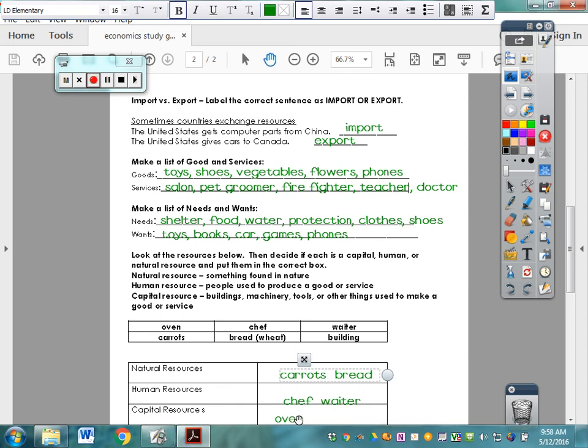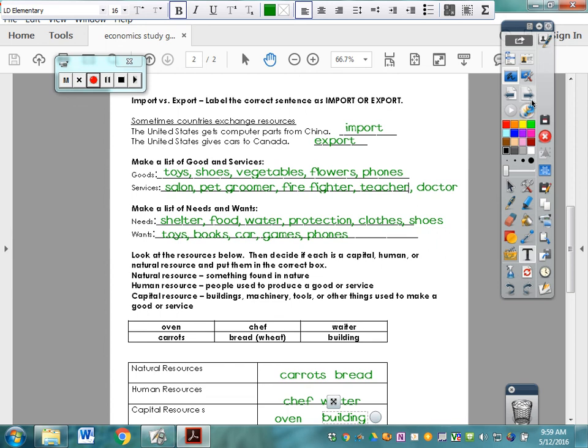It's something that is man-made. It's something that we use, things that use to make a good or service. And it is a capital resource. Okay, so buildings, machinery, that kind of thing. So that's a capital resource.